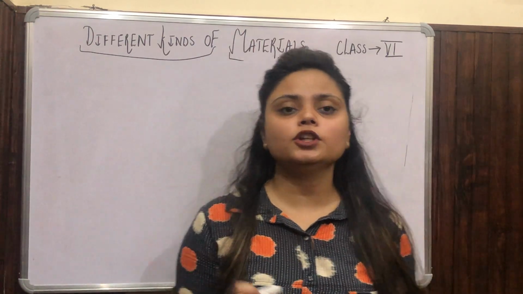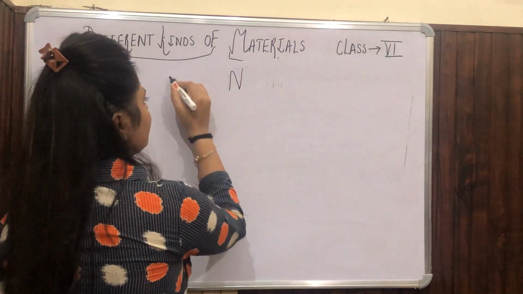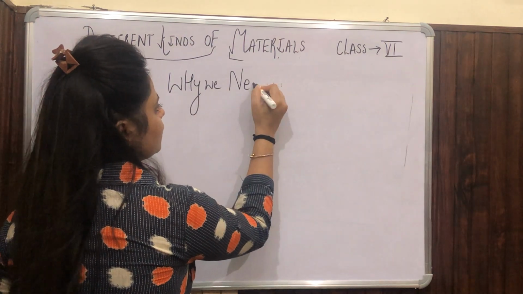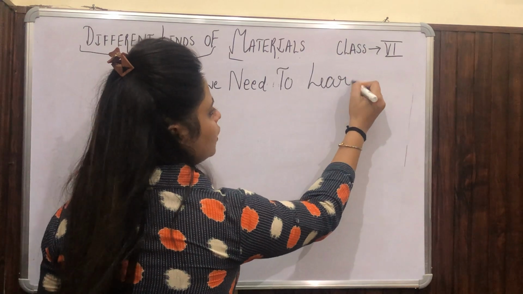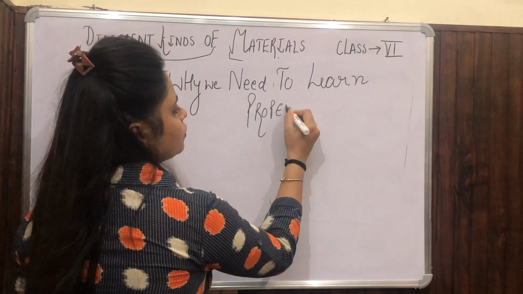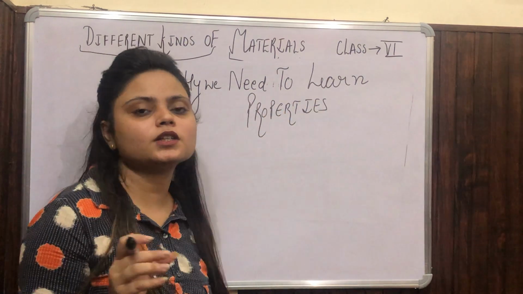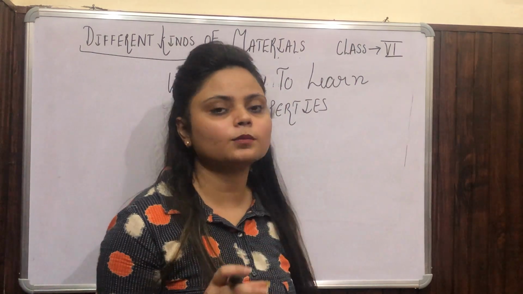But why do we need to learn about properties, okay? Because without properties we can't differentiate which category an object belongs to.